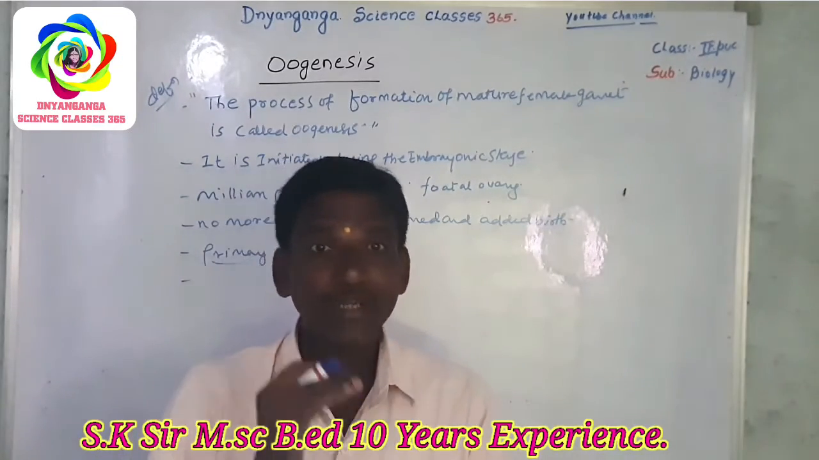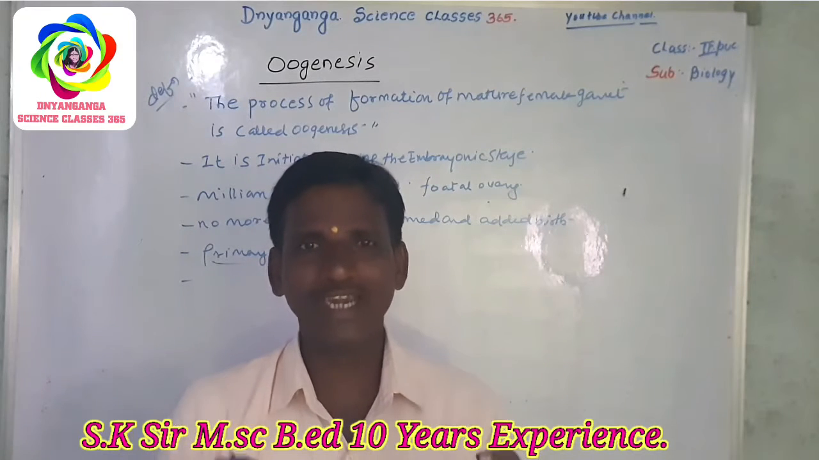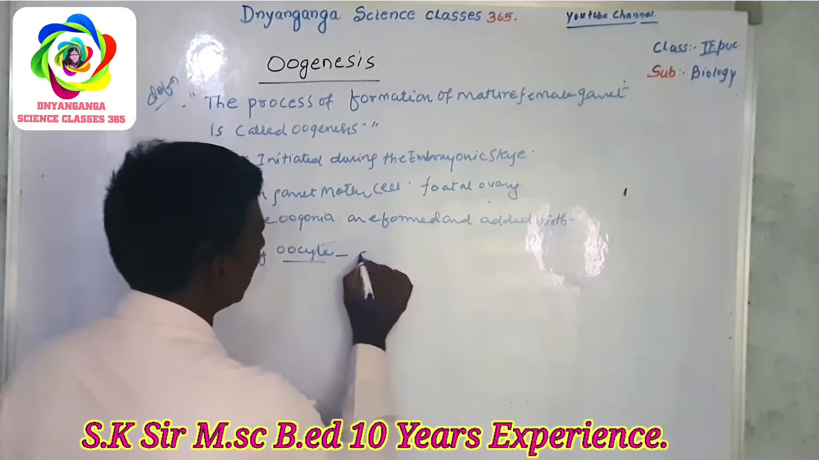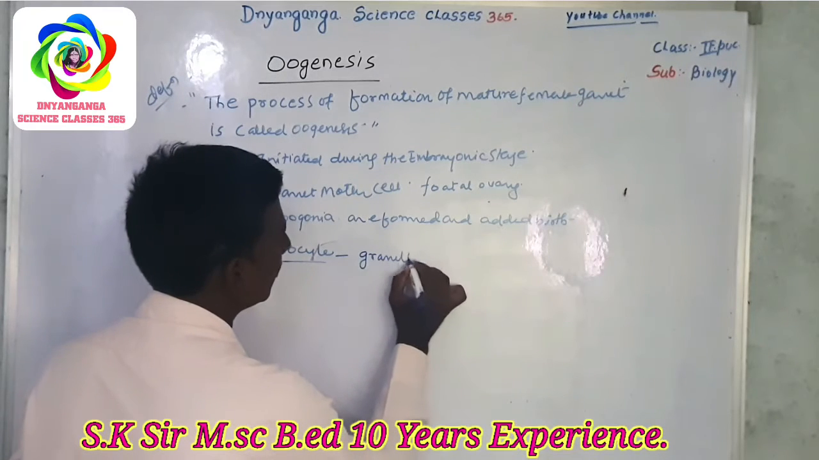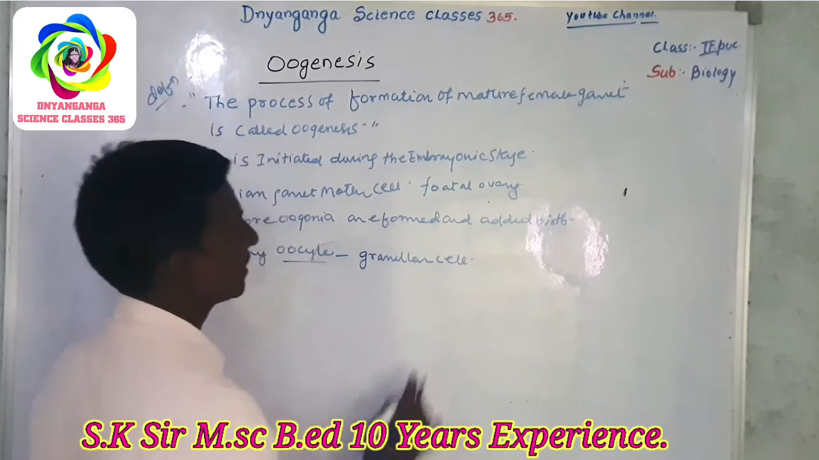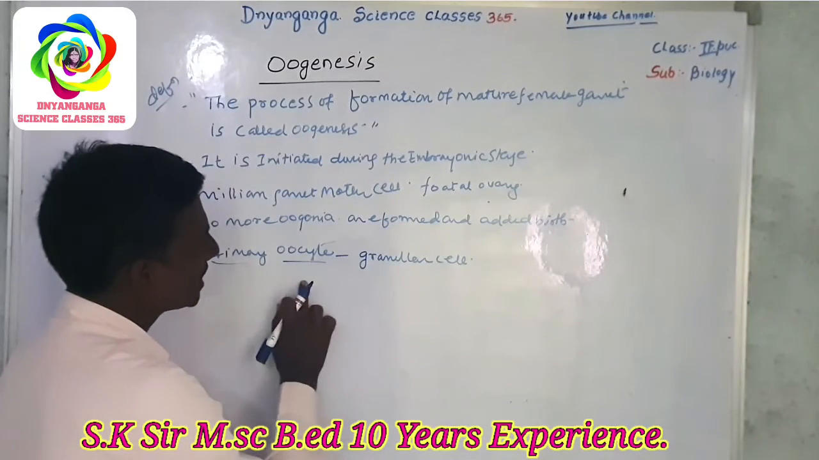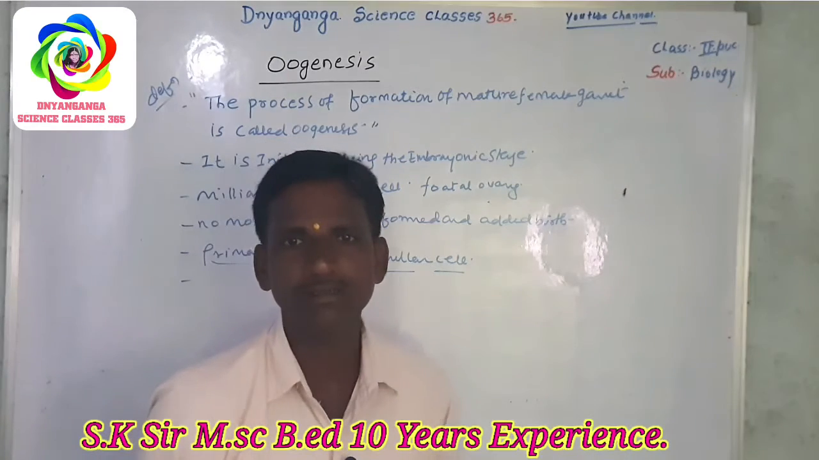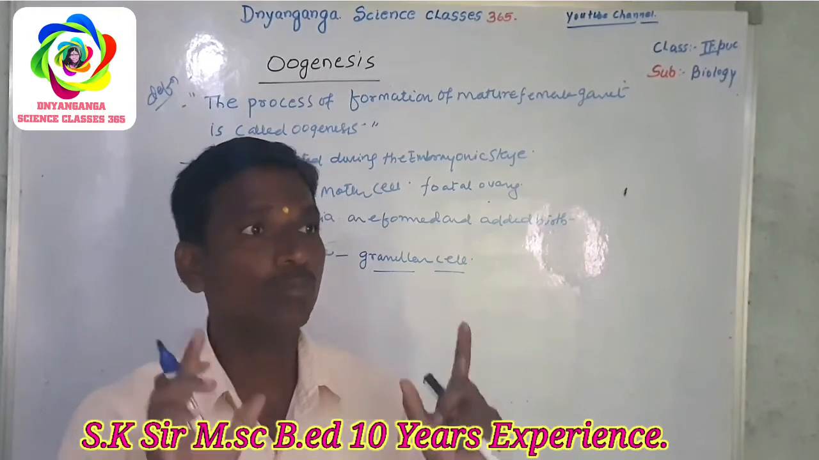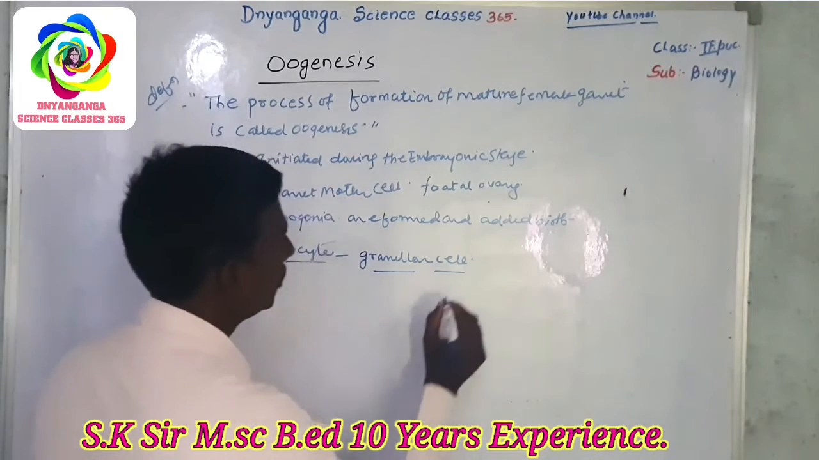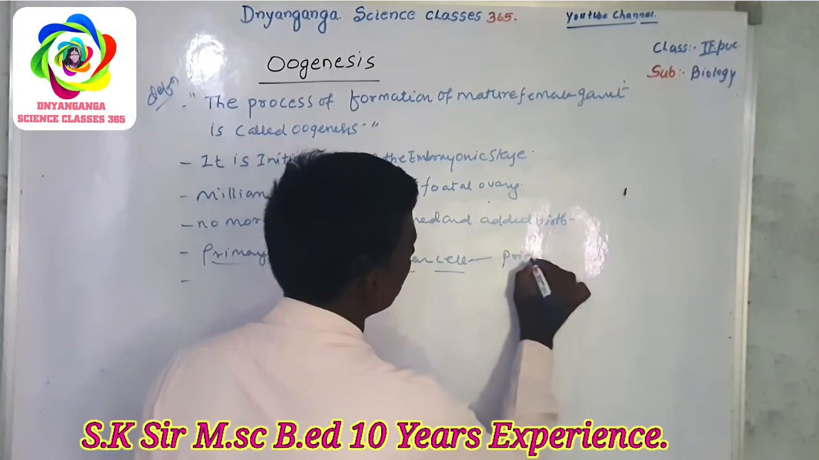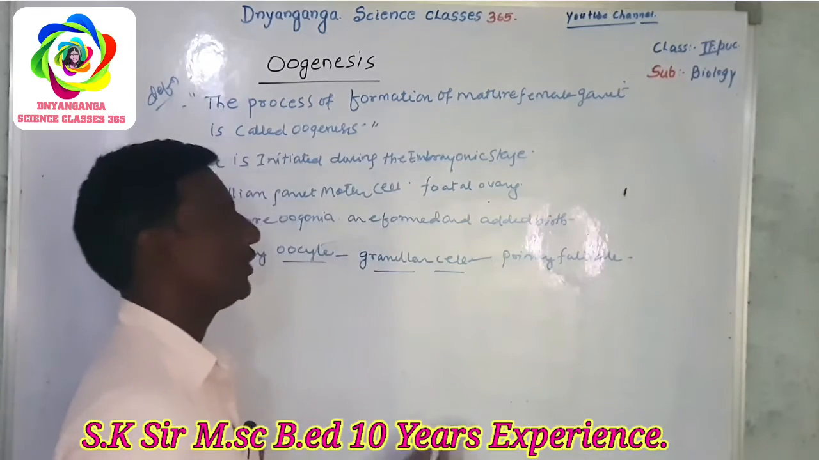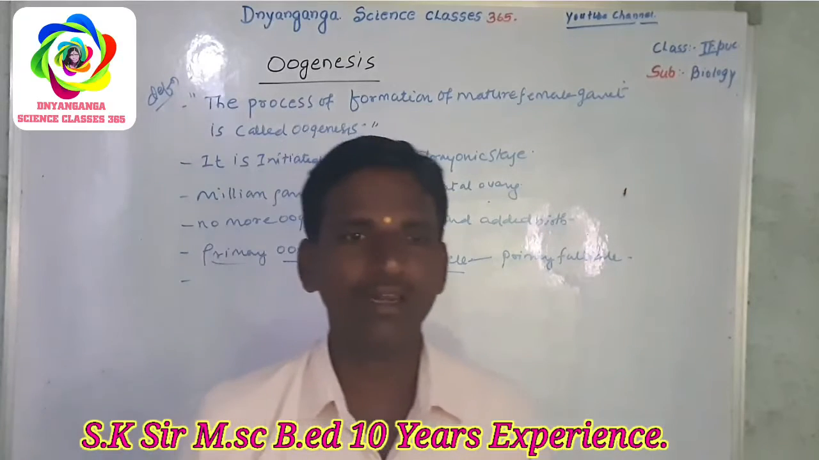Then the primary oocytes are covered by granulosa cells, which is called the primary follicle.